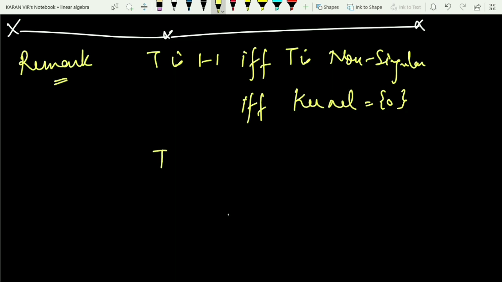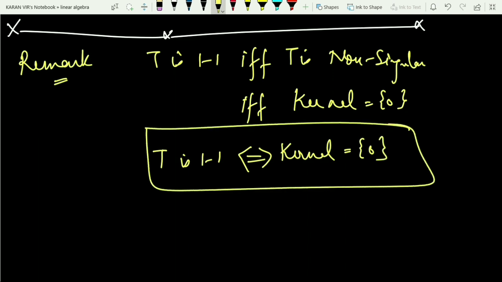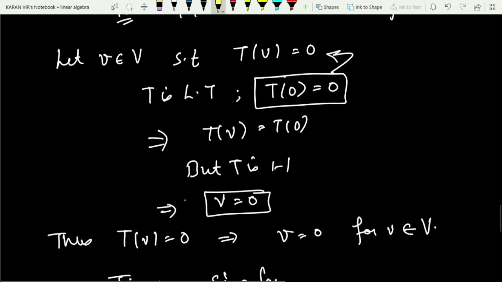So from today, when you want to check whether the transformation is 1-1, you can just see that the kernel has to be 0. If the kernel is 0, then definitely T is 1-1. Again, a very strong result. So that can be considered as a corollary for the above theorem.